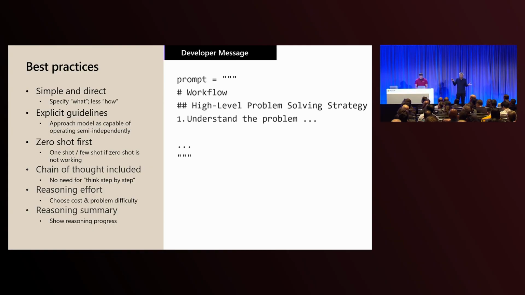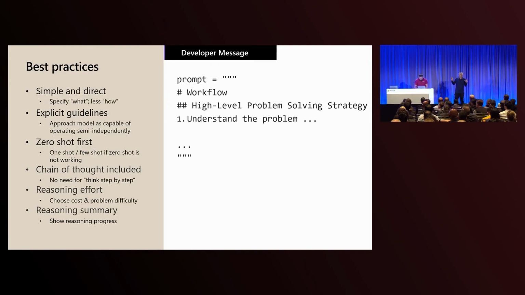So the explicit guidelines like that help the models, but you don't need to be really prescriptive and micromanaging. Think of it like these models are much more capable of operating semi-independently from you. You provide a goal, and it's actually trained. That whole test time training compute that the model undergoes is designed to help the model achieve goals semi-independently. So that's what you want to take advantage of.